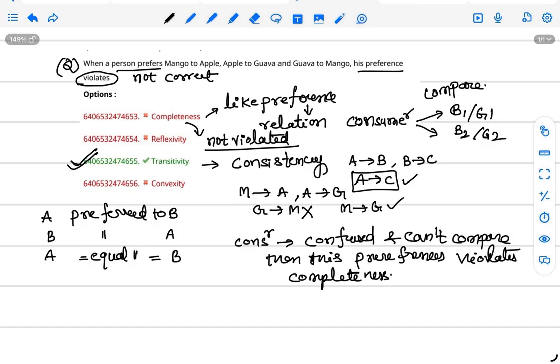In this relation, he prefers mango to apple, he prefers apple more than mango, and he prefers apple to guava. If he has two goods, apple and guava, he likes guava. So here completeness is not violated. When the consumer is confused and cannot compare, then his preferences violate completeness. So this option is not correct. In this question they ask which option violates his preferences. So transitivity violates.